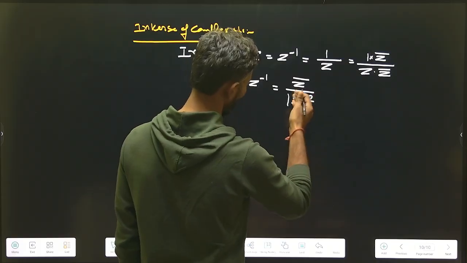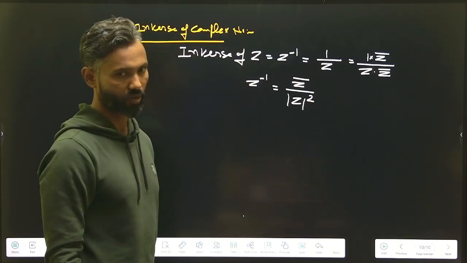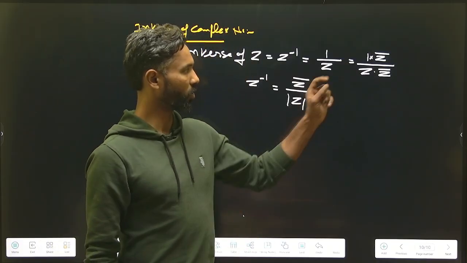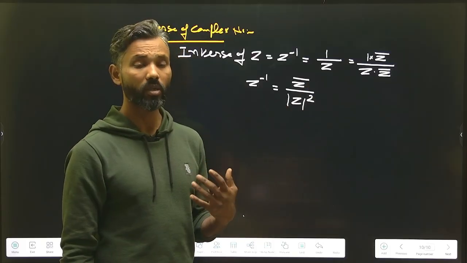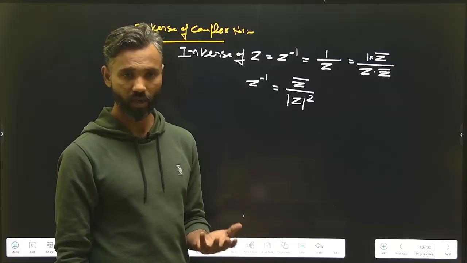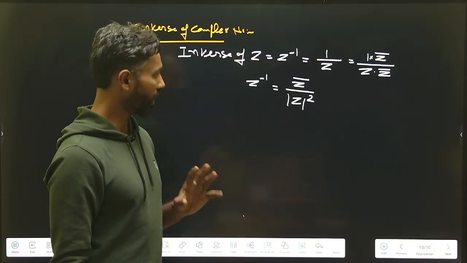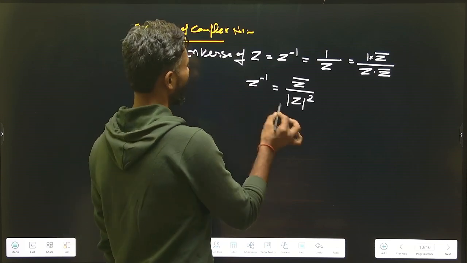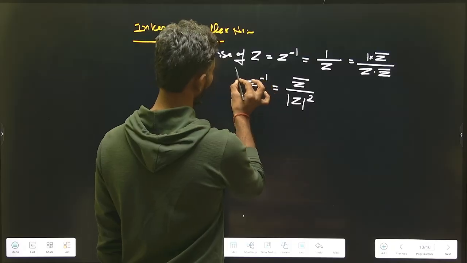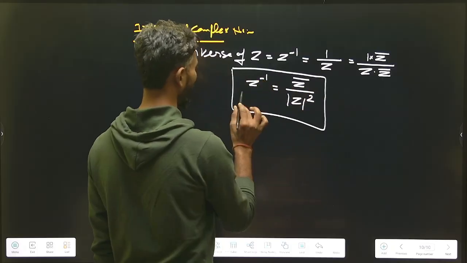We discussed it on the previous slide, that z multiplied by z conjugate will be equal to the square of modulus z. Understand that? You have to keep this in your mind. Whenever we are calculating the inverse of any complex number, we have to apply this formula directly.